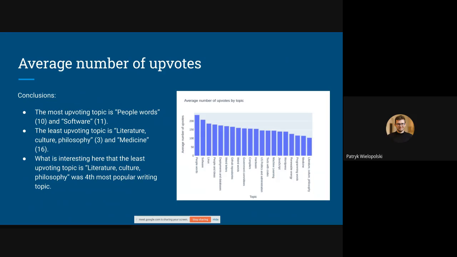The next thing is the average number of upvotes. There's probably no surprise that the people words, the things connected to what people say, lead. What is interesting is that literature, culture, and philosophy is the least upvoted topic, but it was the fourth most popular writing topic.